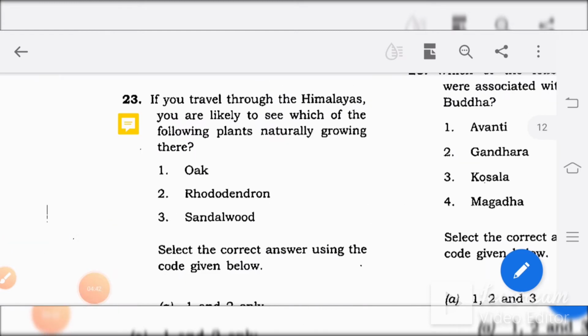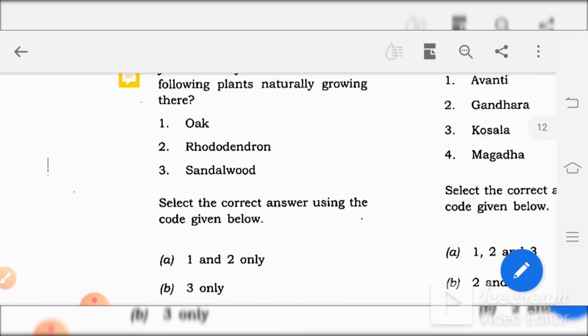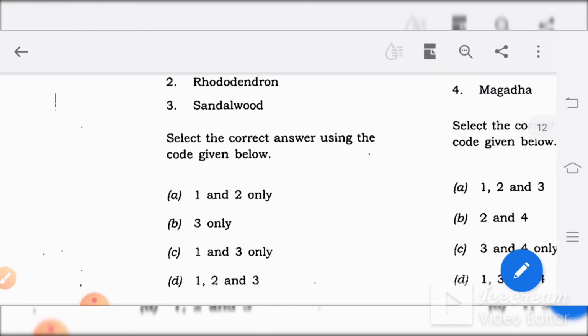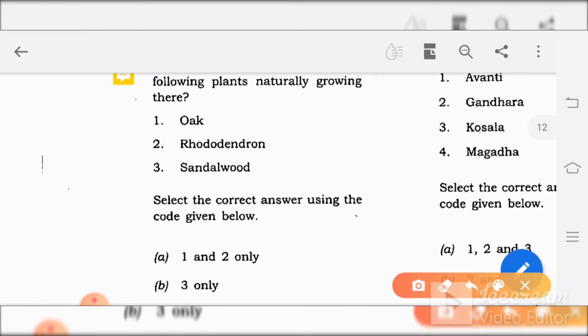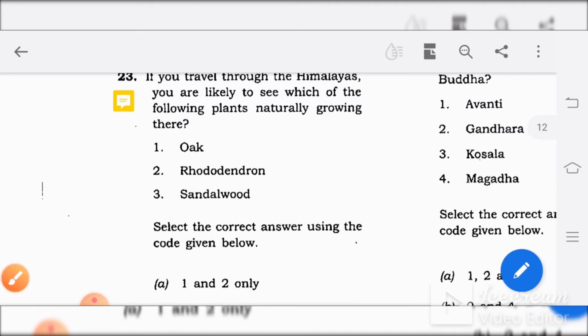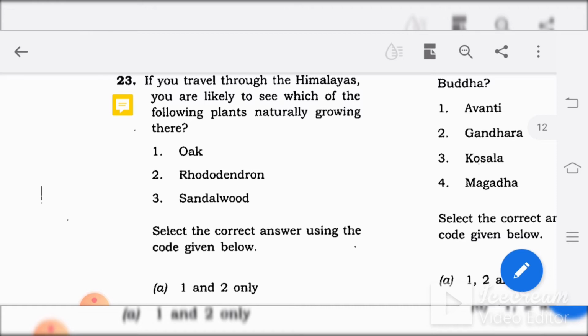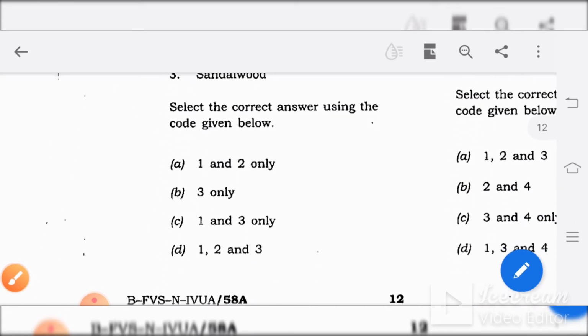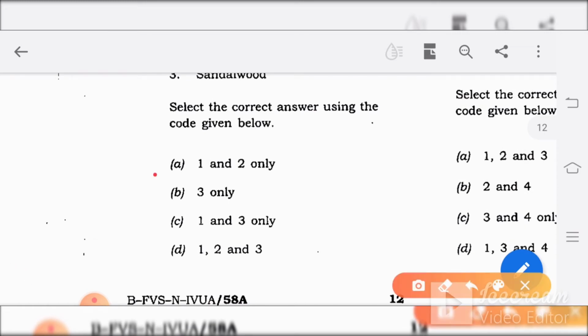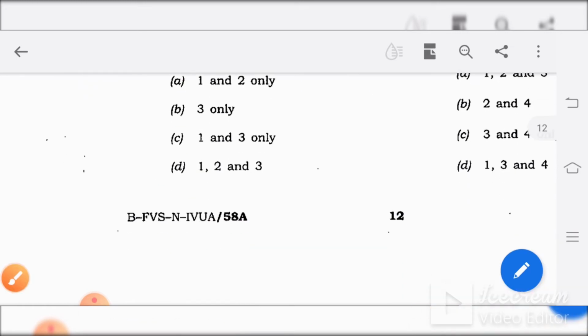If you travel through the Himalayas, you are likely to see which of the following plants naturally growing there? 1. Oak, 2. Rhododendron, 3. Sandalwood. Over here we can use the elimination method. We can strike out sandalwood because sandalwood is native to South India. They are asking about naturally growing trees, so if you eliminate sandalwood, we are only left with A. The answer for this question is A.